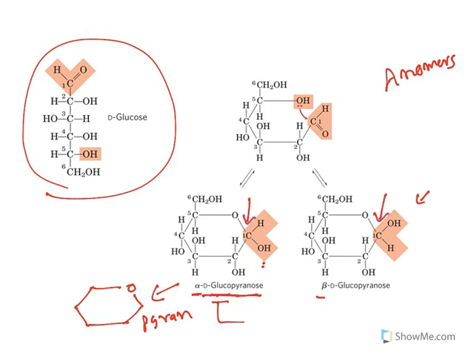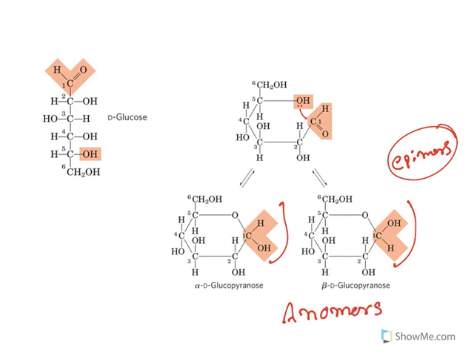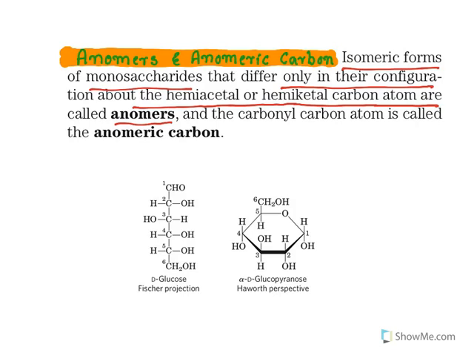Between these two compounds, the only difference occurs at this carbon's configuration. We have seen epimers which differ only at one carbon. So these are also kind of epimers which differ only at one carbon configuration, and that is the anomeric carbon. Hence this carbon is known as the anomeric carbon, and these are known as anomers. There is a difference in configuration at the anomeric carbon, and they are known as anomers. That is what is meant by anomers.